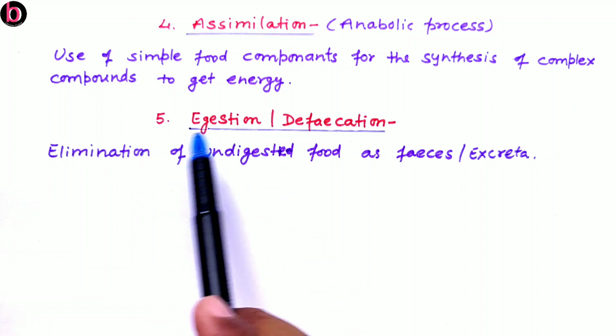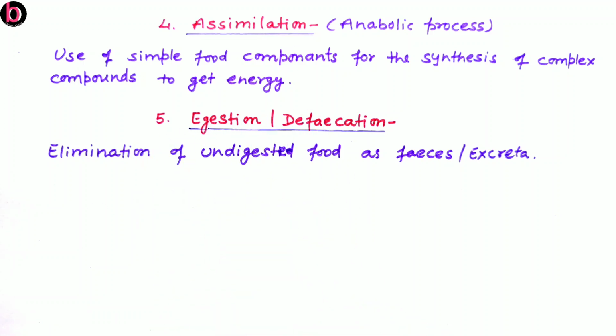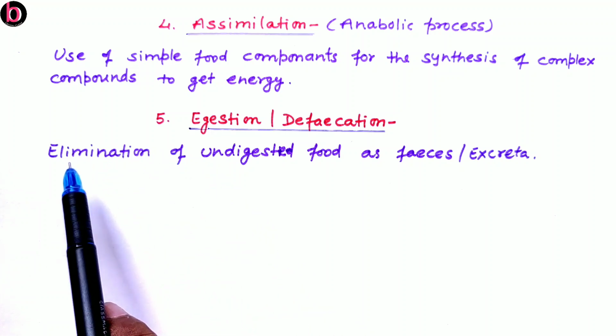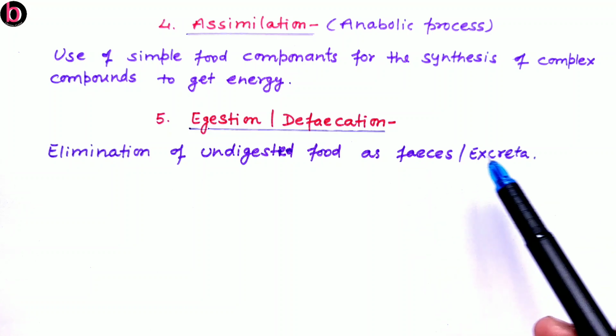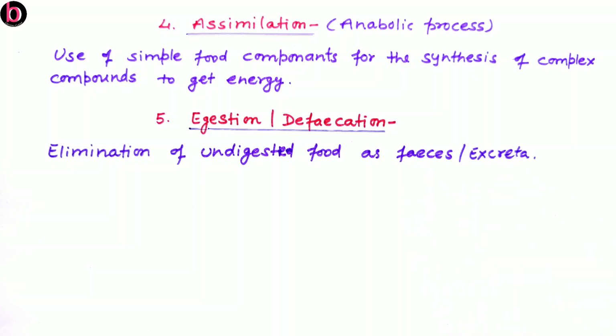The last step of animal nutrition is egestion or defecation. So this is about removal or elimination of undigested food material in the form of feces or excreta through the last part of the human alimentary canal, that is the anus. This is the last part of the large intestine. So this is all about the steps of animal nutrition. Again, these five steps are ingestion, digestion, absorption, assimilation and egestion or defecation.